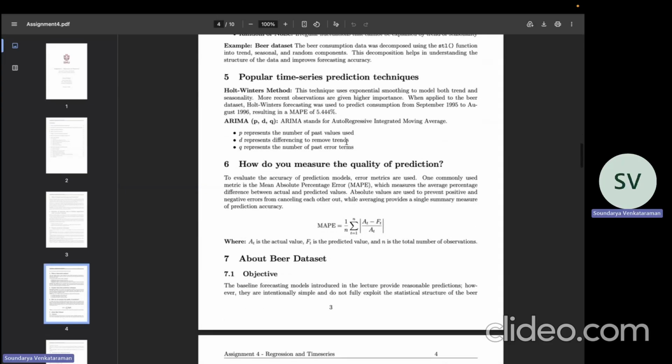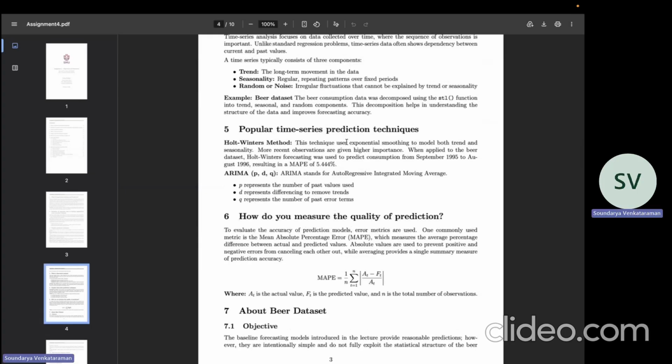For time series prediction, the Holt-Winters method models trend and seasonality using exponential smoothing and achieved a MAPE of 5.4 percent on beer data. Another common method is ARIMA, which uses past values,